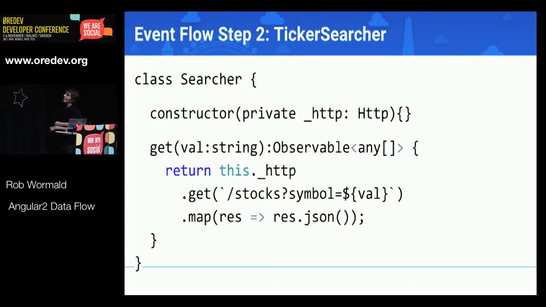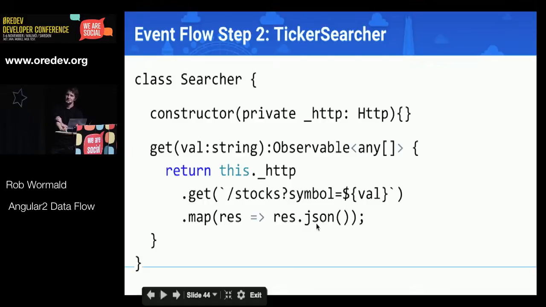So all we've got here is a little basic Angular2 service. That's a searcher class, and it's got a method on it that's get, and that takes the value. So that's just going to take our search symbol, basically. We're going to return an HTTP request, so we're doing http.get there, as you can see. And all we're going to do is stick that value on the end of a URL. And then, interestingly, what we're doing is actually mapping the response that comes back, and we're calling this res.json.